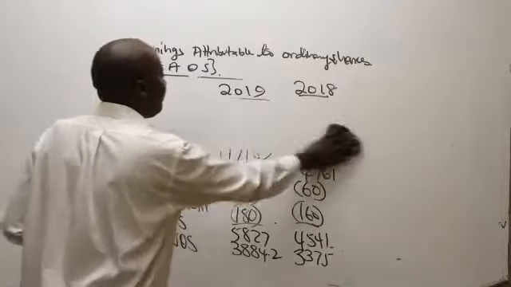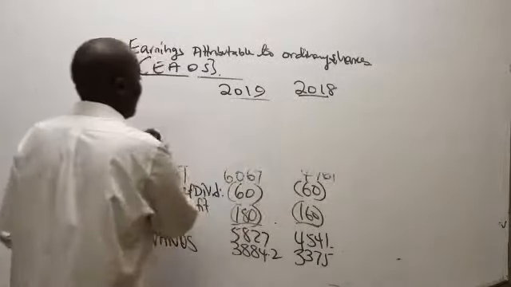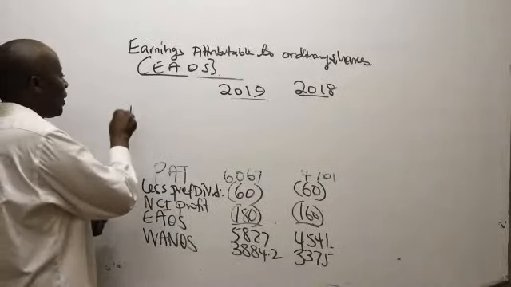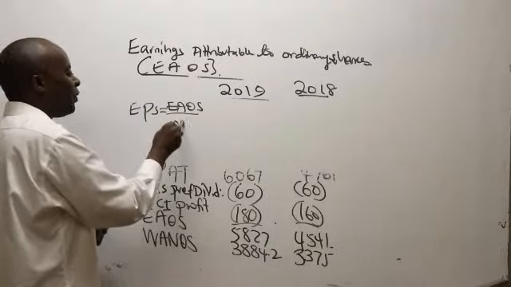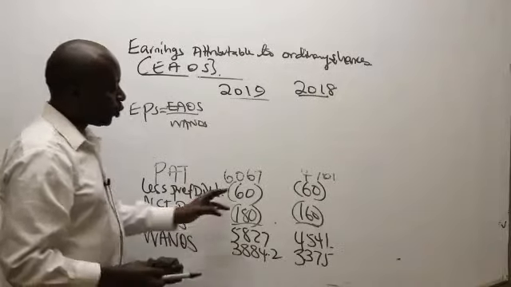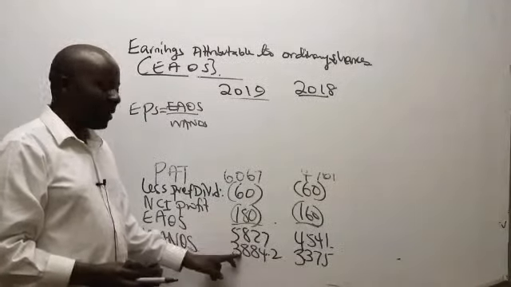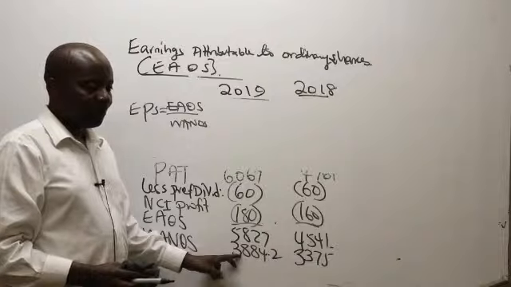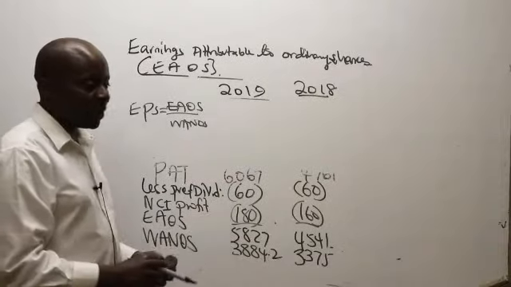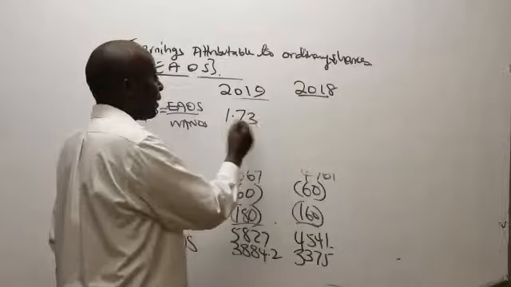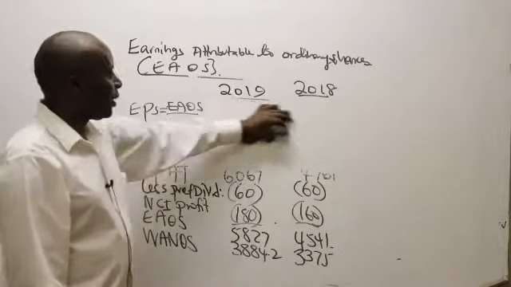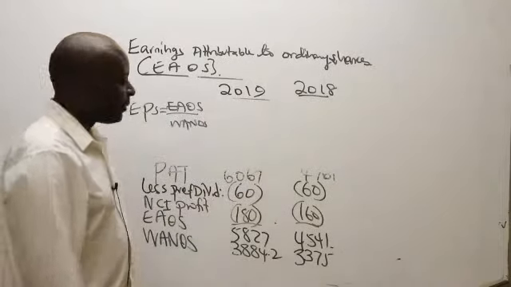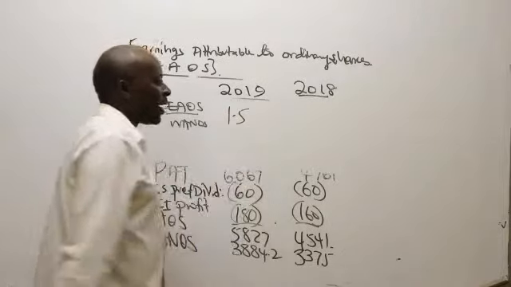Ladies and gentlemen, I would want you to give me now the earnings per share. So how do we get earnings per share? Basically we take the earnings attributable to ordinary shareholders divided by the one-offs. So for 2019, we have this divided by this. Mulinge is giving me a figure of 1.73. Another says 2019 is 1.5. How about 2018?